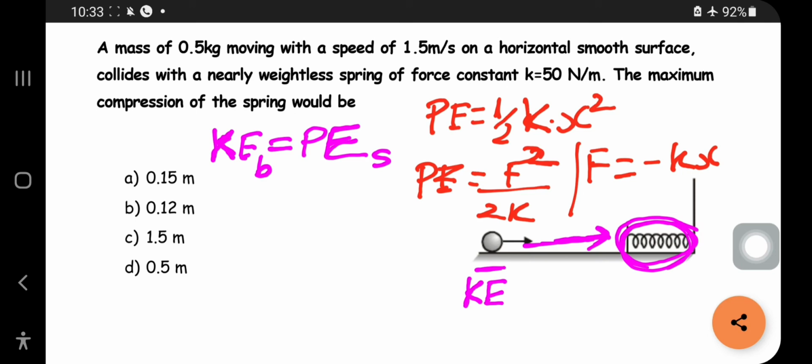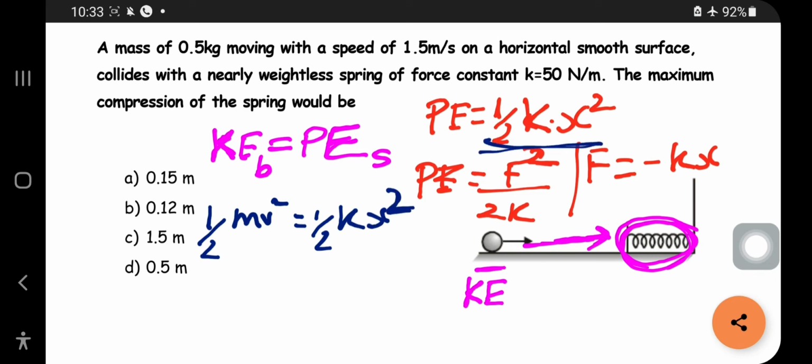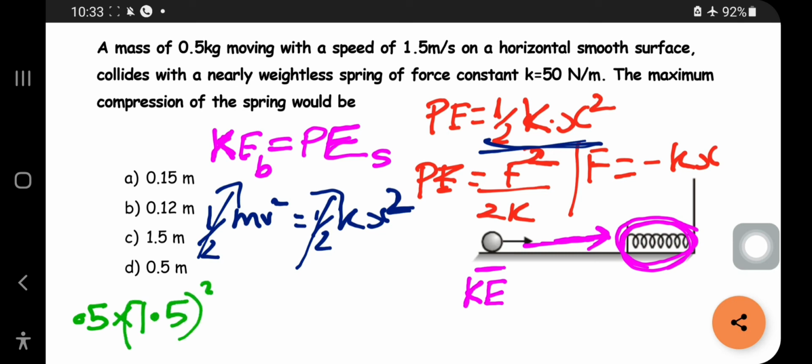So first, the kinetic energy of the spring is given by half mv square, which is equal to half kx square, the potential energy of the spring, as I told here. Okay, so half will get cancelled. What will you get? m, 0.5 into v square, 1.5 whole square, is equal to k, which is 50, into x square, right?